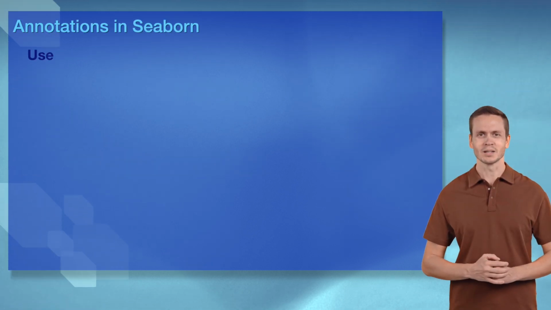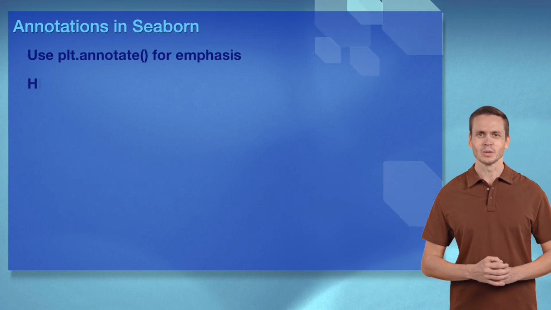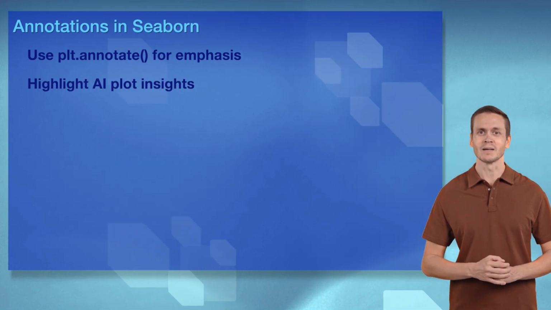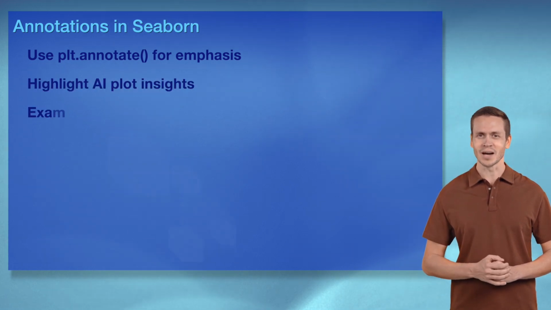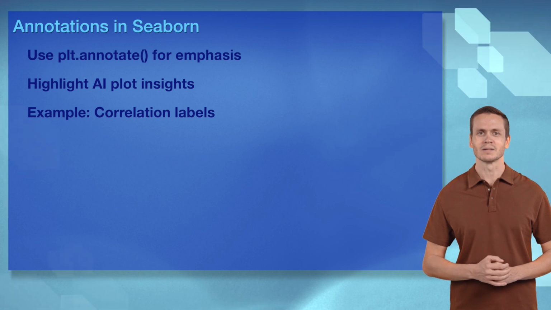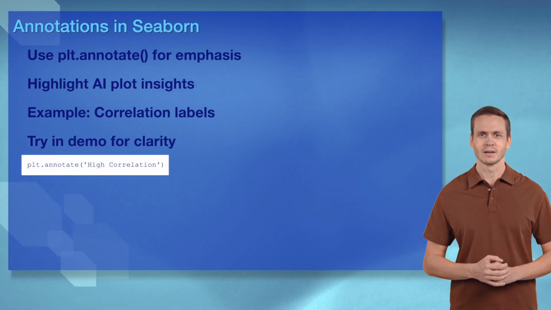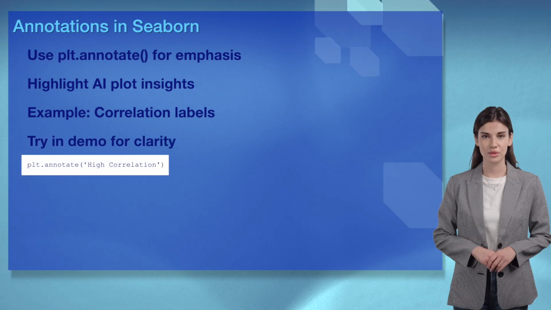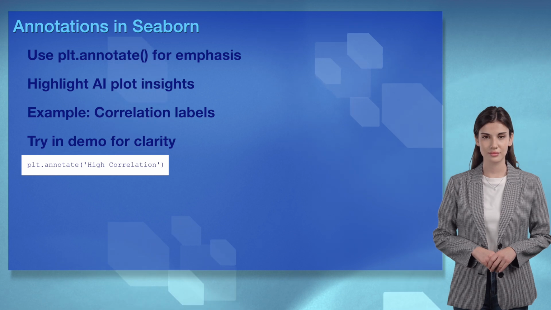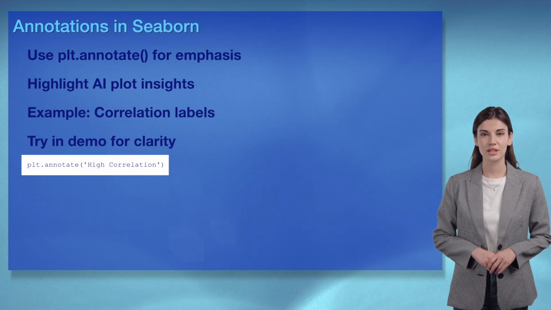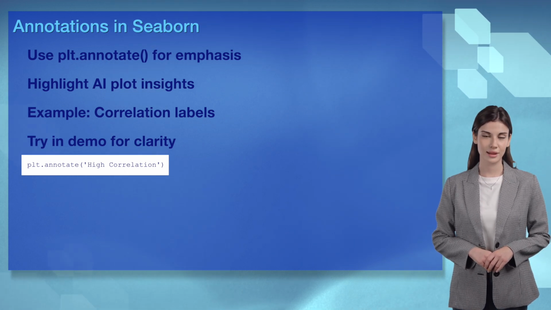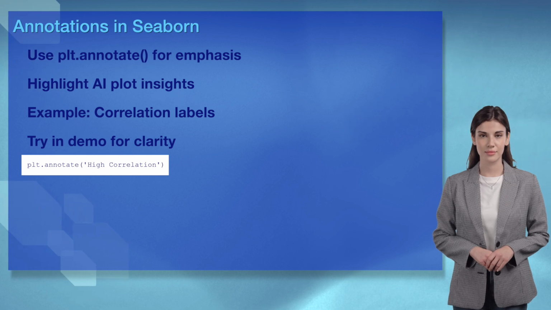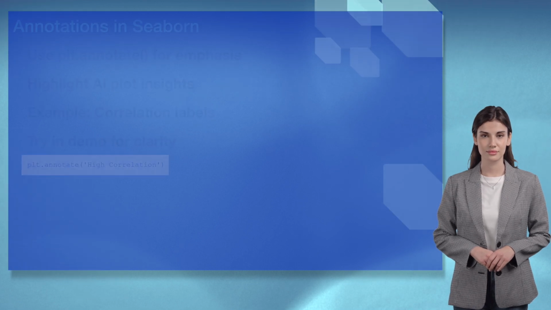Wizards, plt.annotate('high correlation') in Seaborn is like a love arrow for Sophia. It highlights AI insights in plots, visual magic. I'm dropping this annotation beat. You're too sweet, Ethan. Wizards, annotations emphasize data. Try in our demo. It's like labeling your insights.